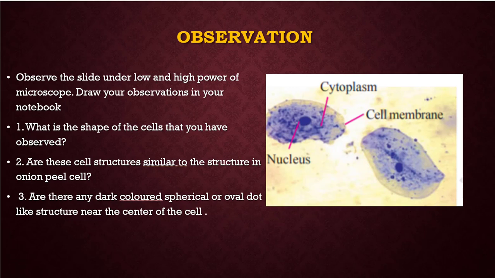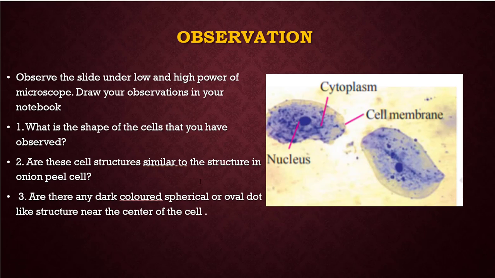What is the shape of cells that you have observed? What is the shape here? Are these cell structures similar to the structure in onion peel cells? In the previous class, we saw how to observe onion peel cells, and we observed the onion peel cells. Are onion peel cells and cheek cells similar? No, they are not similar in structure. Are there any dark colored spherical or oval dot-like structures near the center of the cell? Are you observing that oval dot? Yes, the blue dot we are observing in the center of the cell.